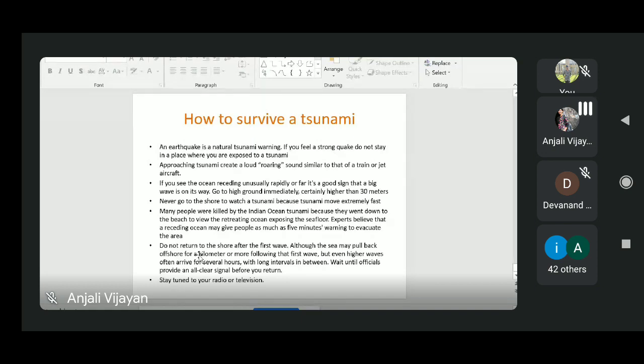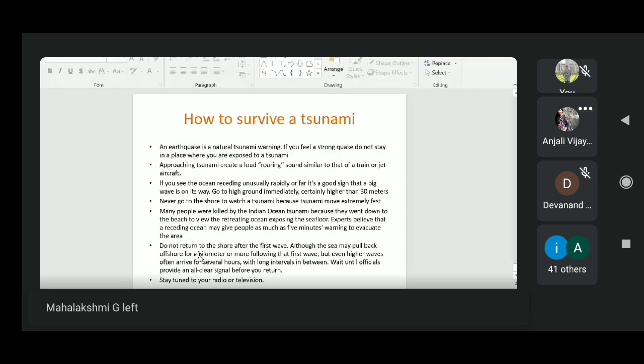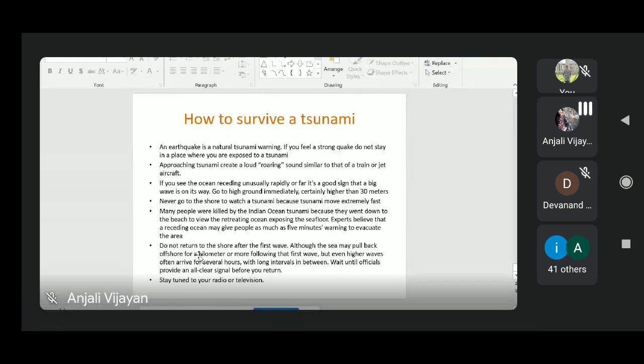Okay, and sometimes you can hear a loud roaring sound similar to an approaching train or jet. That is also another warning sign. If a tsunami has occurred, don't return to the shore just after the first wave, because most of the time the first wave may not be that dangerous. The danger can last for several hours after the arrival of the first wave. So till you get the official announcement about safety, don't go back to the beach and stay tuned for the news. Okay, this is what we can do when a tsunami occurs.